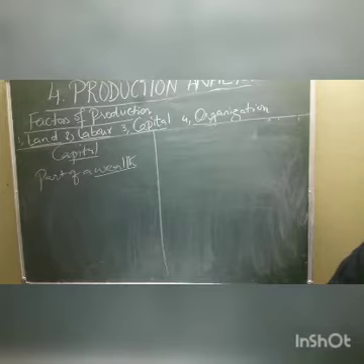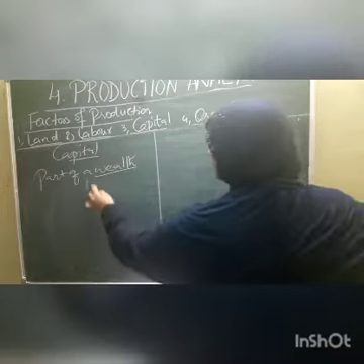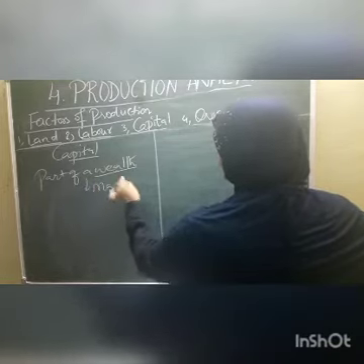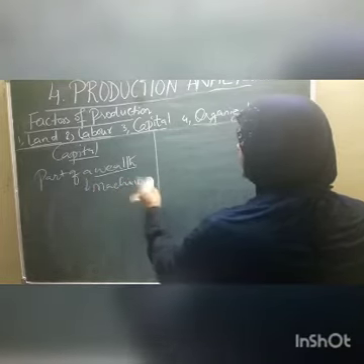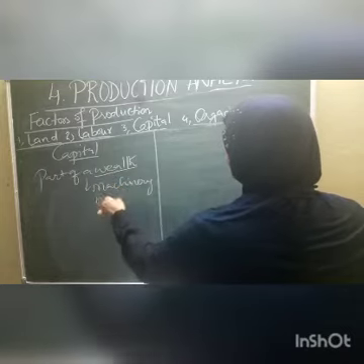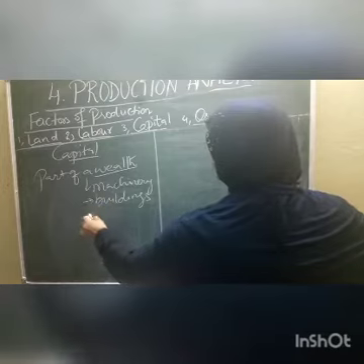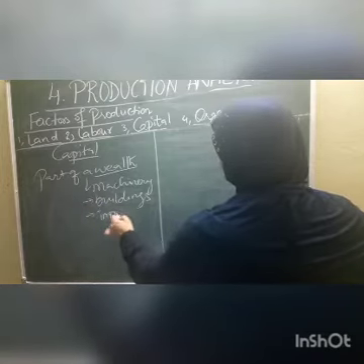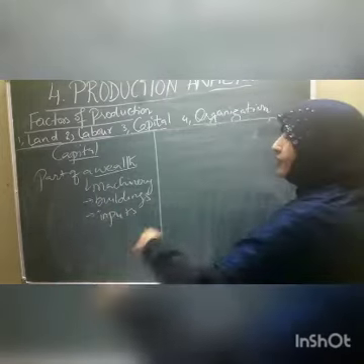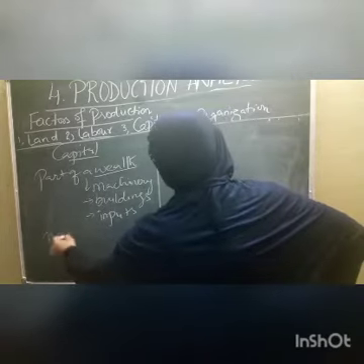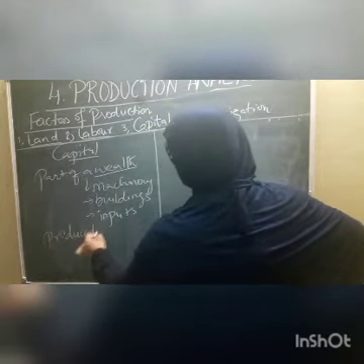In which way, children, does he use it? He uses this wealth either to purchase machinery, or for hiring buildings, or for purchasing any inputs. So capital can also be called produced means of production.